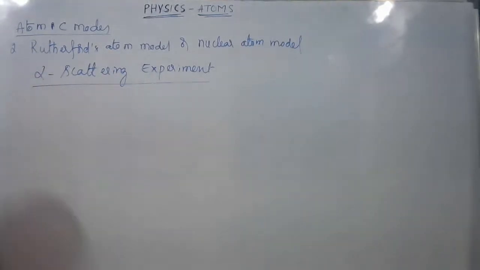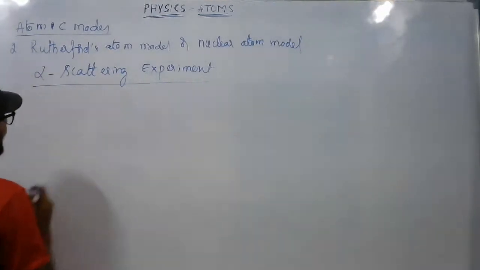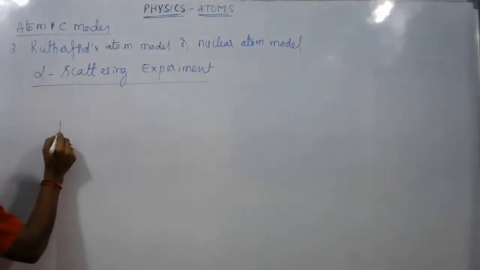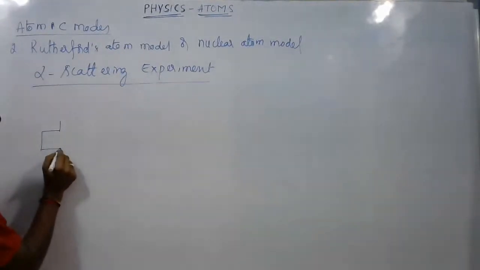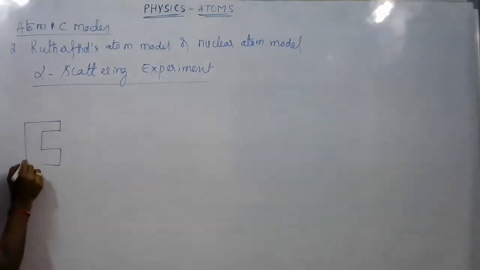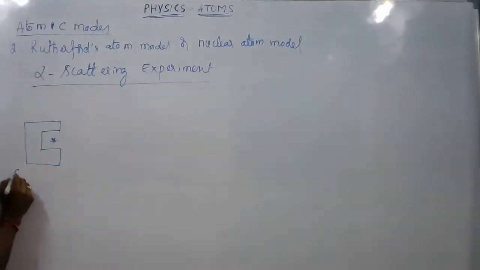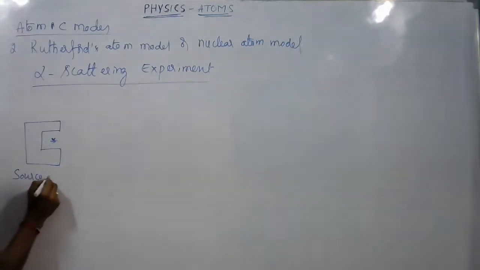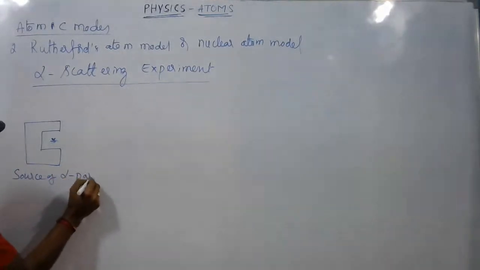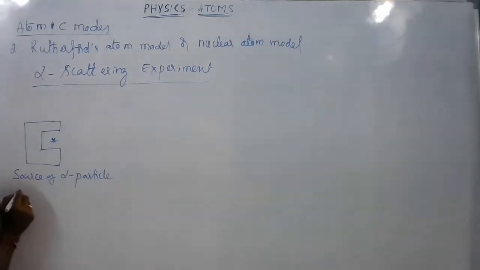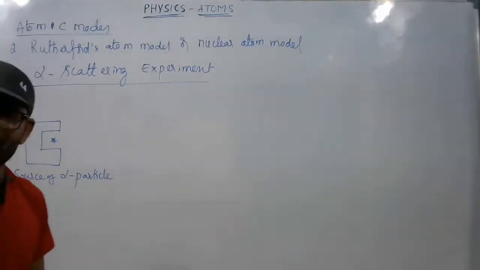Actually, they considered one source of alpha particles. That source of alpha particles is taken as bismuth, one of the radioactive elements.